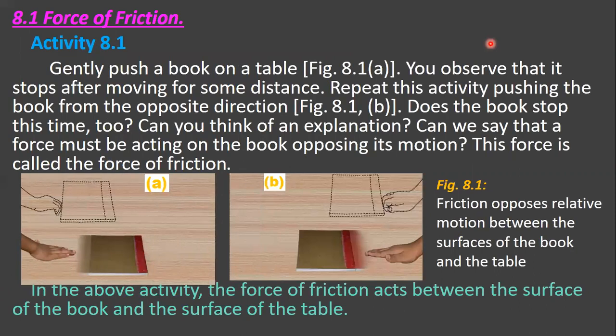Here is one activity. You gently push a book on a table. See figure 8.1a here, children. You gently push a book on a table. Here you observe that it stops after moving some time.